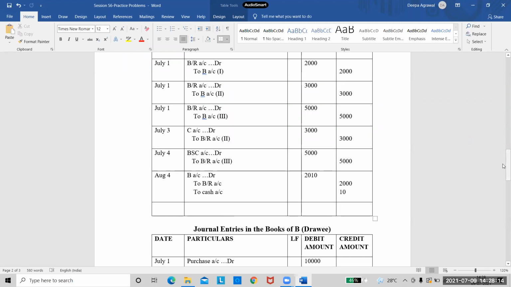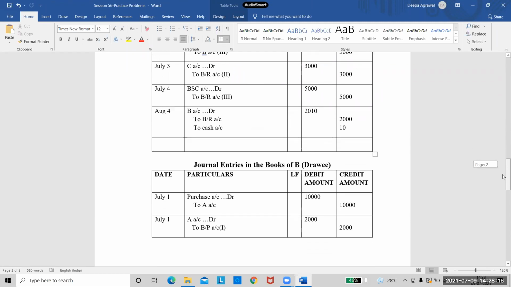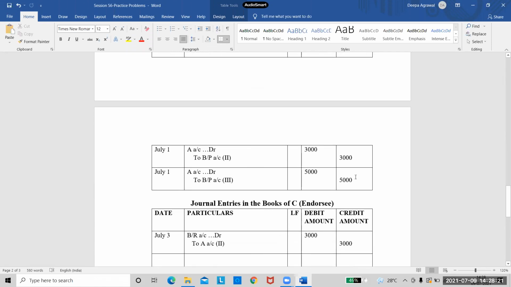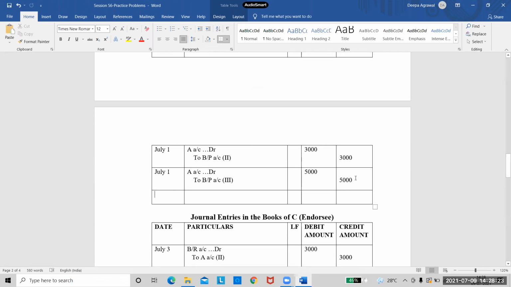Yes, ma'am. So this dishonor of first bill, even the drawee will write. So we have to come back to drawee's books also. So August 4th. Now what will the drawee write? Drawee will always write the same entry of dishonor whoever has the bill. So his entry would be?